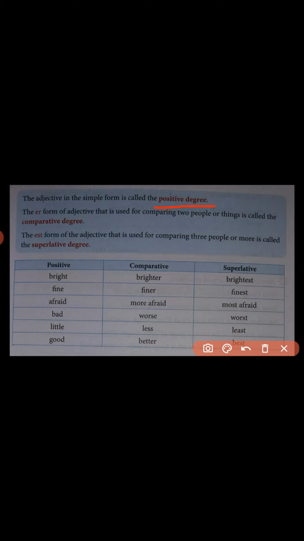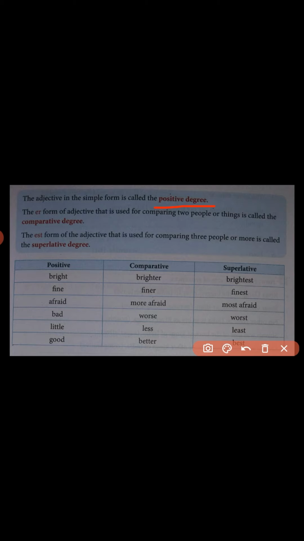Let's move to another kind of degree, that is comparative degree. See here, where can we use comparative degree? The comparative degree is used when the comparison is between two objects or individuals. Whenever we want to compare two objects or two individuals, then in that case we will go for comparative degree.